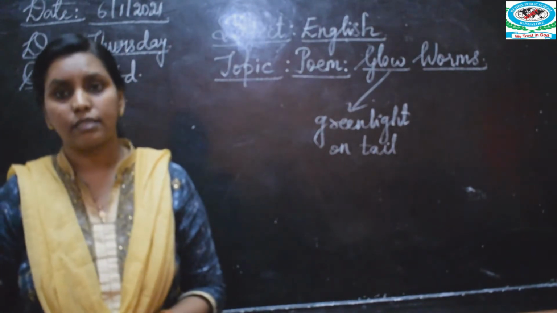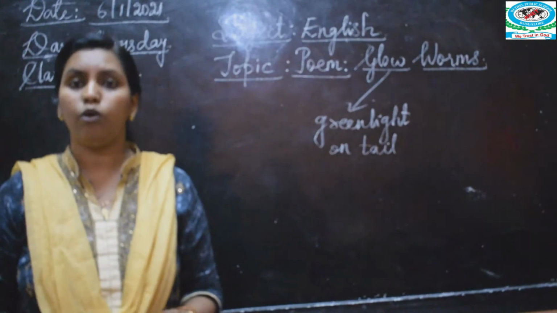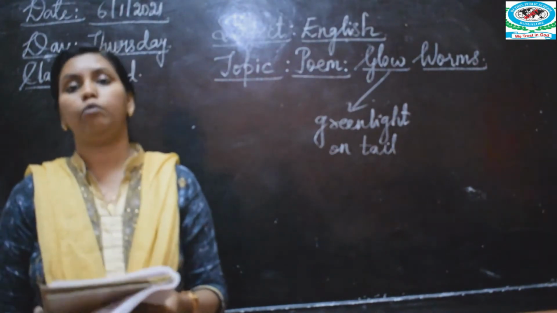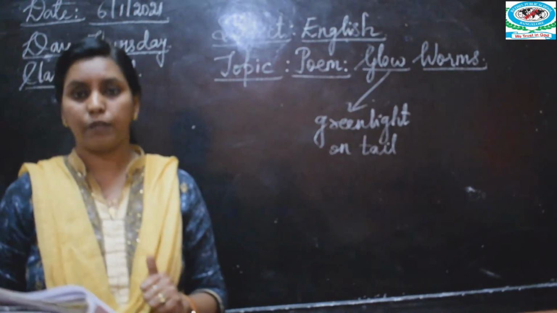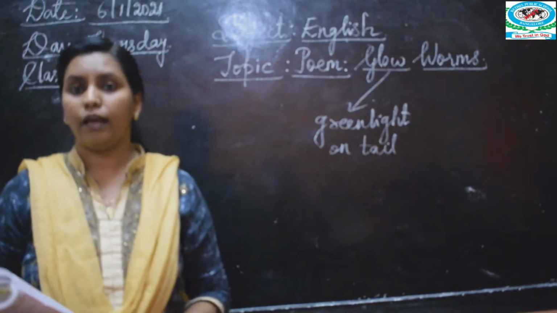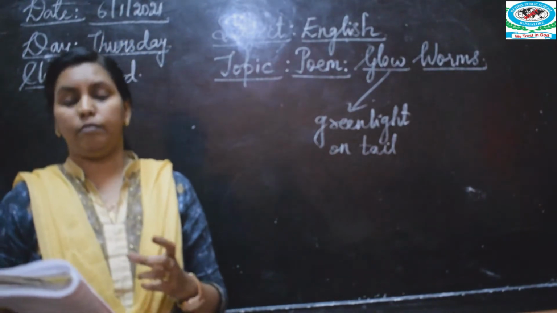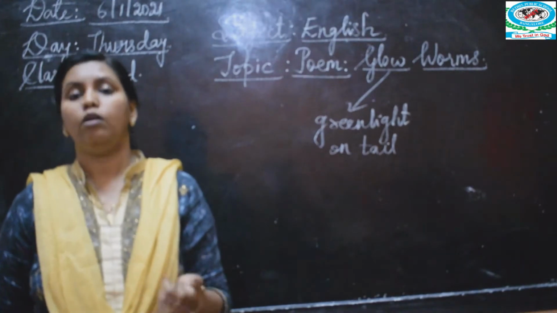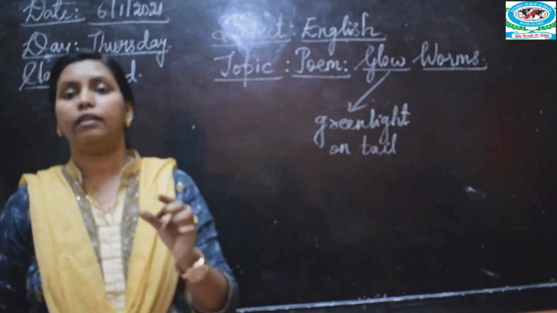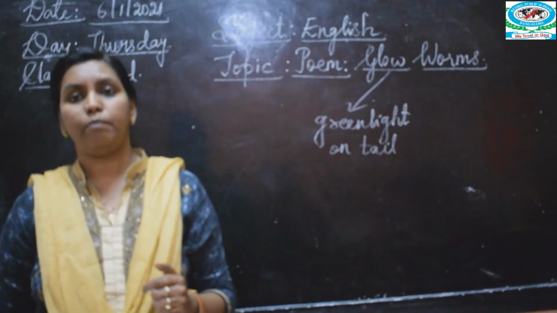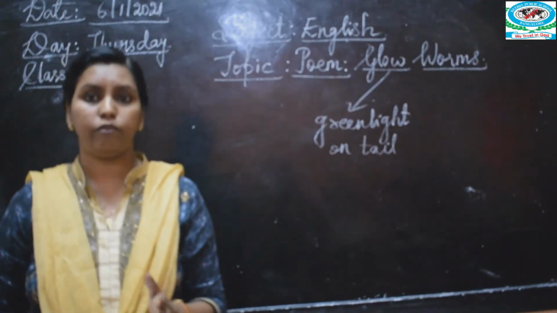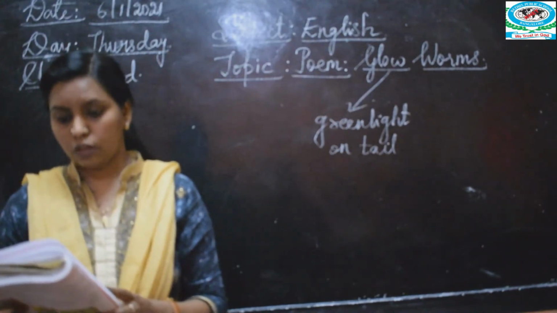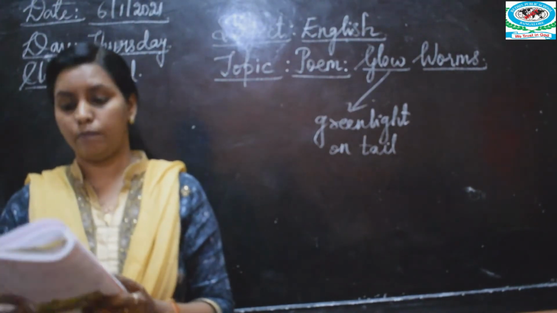Again in the last he is asking, glowworms, where do you go and what do you do? So this is a very short and sweet poem about the glowworms. The poet is asking where do you go, what do you do, and the light which they emit from the back is not only for themselves, it is for others. He is just talking about the glowworms in this poem.